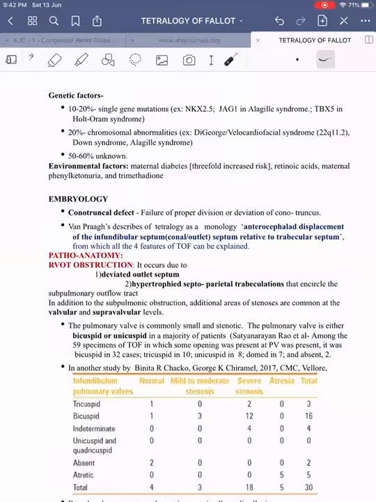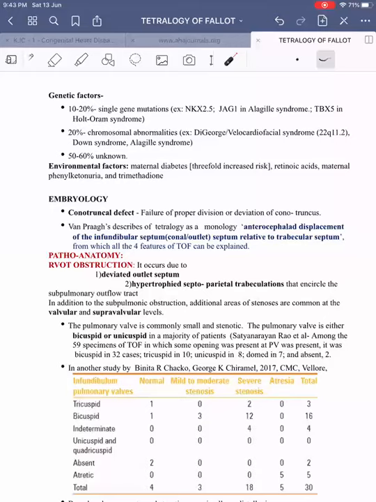Coming on to embryological basis, as described by Van Praagh, he described tetralogy of Fallot as a monology of Fallot. That is, all the components of tetralogy of Fallot basically result from anterocephalad deviation of the infundibular septum, also called the conal septum, also called the outlet septum. These three words mean the same, in relation to the trabecular septum, from which all four features of TOF can be explained. So the anterocephalad deviation, I repeat, of the infundibular septum or the conal septum is responsible for all the four typical features of tetralogy of Fallot.